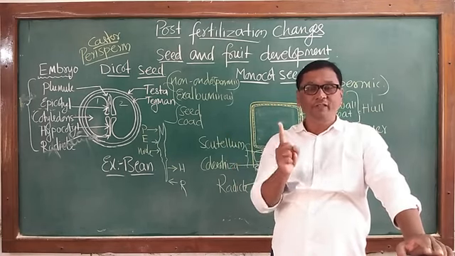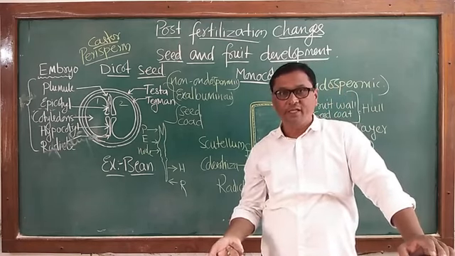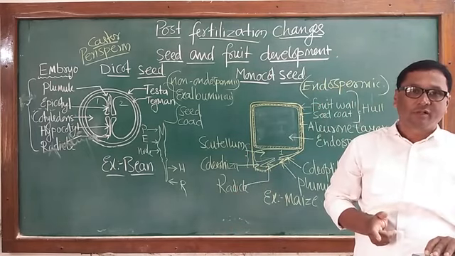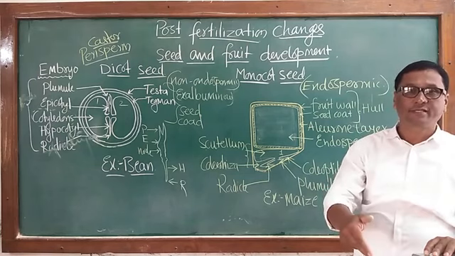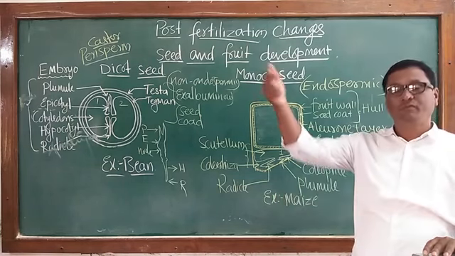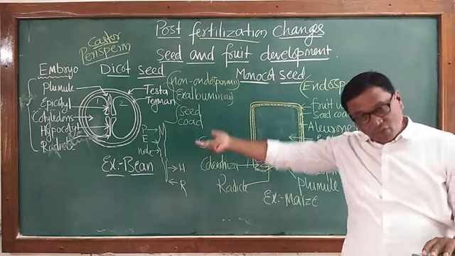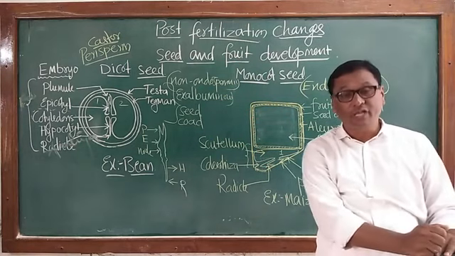The ability of the seed to germinate into a new plant after dormancy is the viability of the seed. Few seeds undergo dormancy for months, for years, some for 2 years, some for 100 years, even 1000 years, and after dormancy also seeds can germinate.